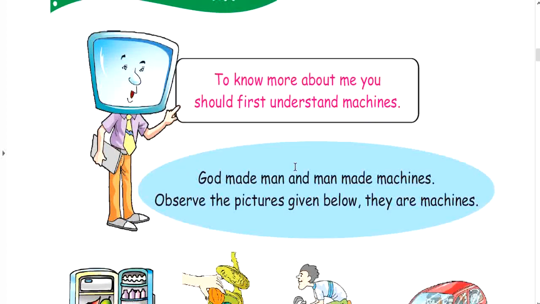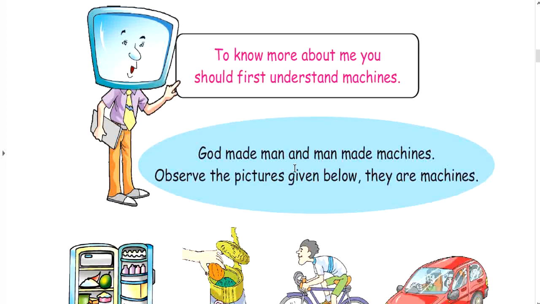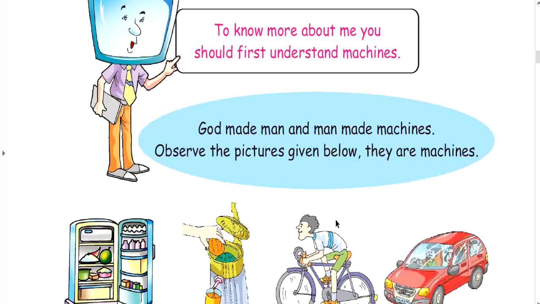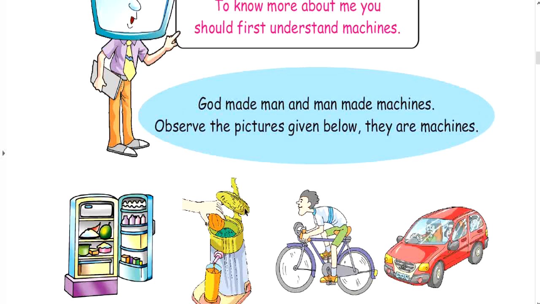God made man and man made machine. God ने किसको बनाया है? हमें. और हमने किसको बनाया? मशीन को. So God made man and man made machines. हमने बहुत सारी machines को बनाया है. Observe the picture given below. They are the machines made by man. You can see different pictures are given over there. All are made by man.